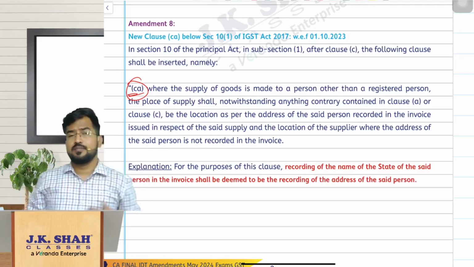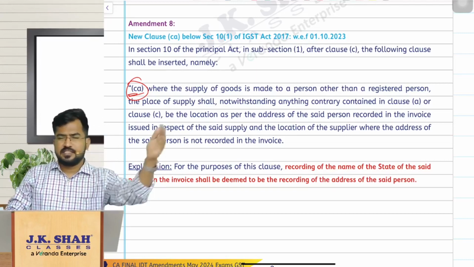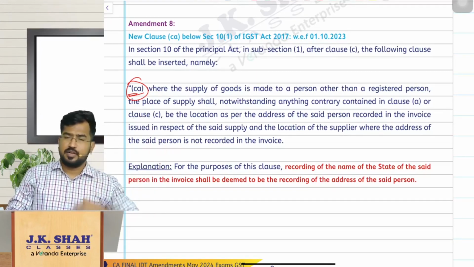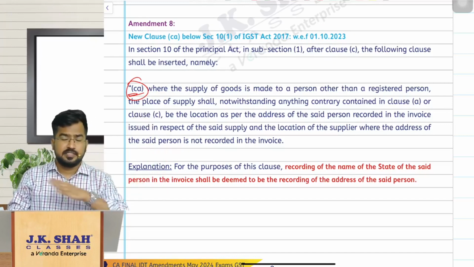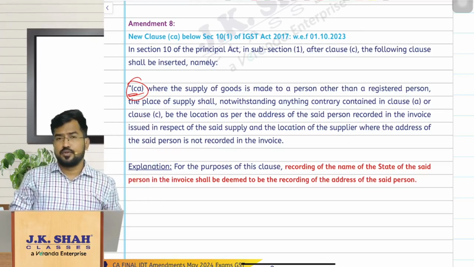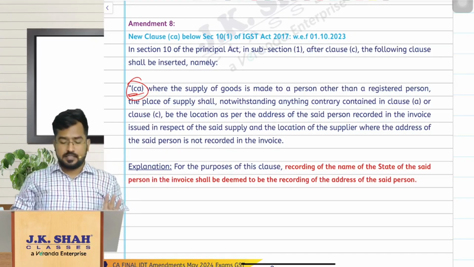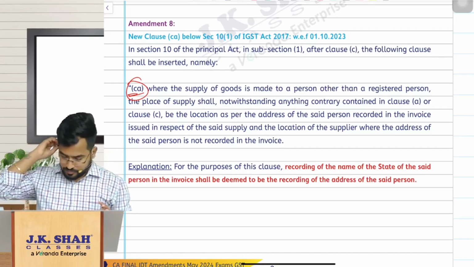What is the place of supply for the transaction? If the person is registered, fine, we will go with the normal clauses A, B, C, D, E, all this. But here they have made an amendment and introduced a new clause saying that if the supply of goods is made to an unregistered person,